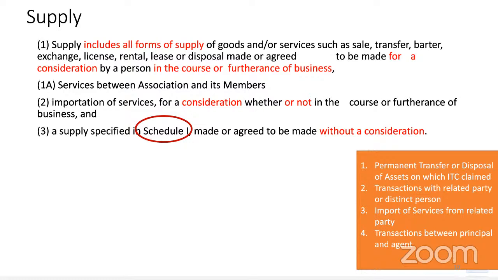We are using Facebook, Instagram, Snapchat, WhatsApp. The person is not related to me. That's why I'm not paying GST. But once that person is related to me, or unrelated party but consideration paid, it will become liable to GST. So if I buy Google Drive or a Netflix subscription, then because there is consideration, I am required to pay tax under reverse charge mechanism. Clear, everyone? Because that will be import of service covered under 71B. We don't have to go to 71C. Okay. So that is import of service from related party.